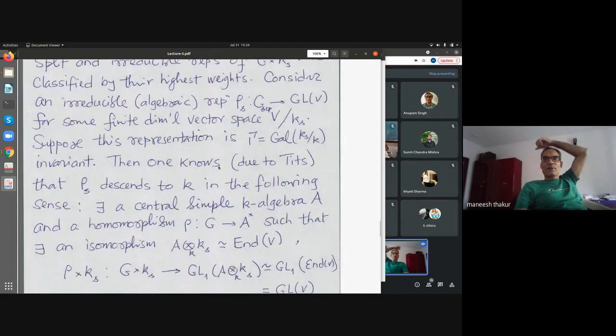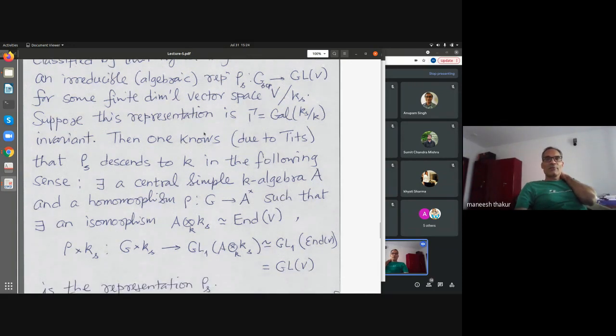So suppose this representation is Galois invariant. In other words, this representation is defined over K, but not in the usual sense. If it is Galois invariant, it will be defined over K as a morphism, but it will not land in this variety, because that whole thing may not descend.